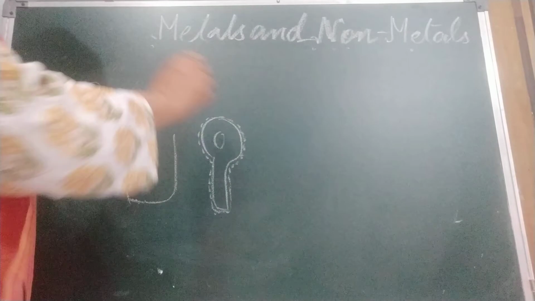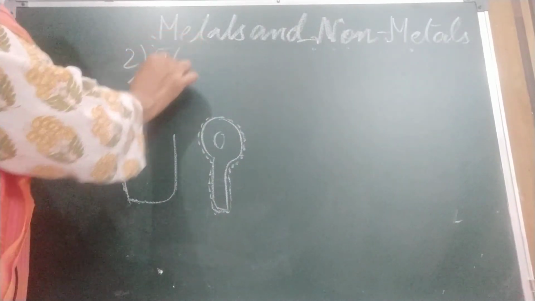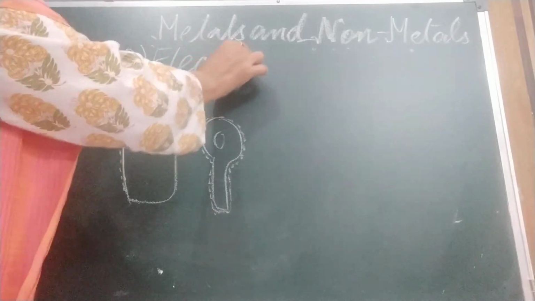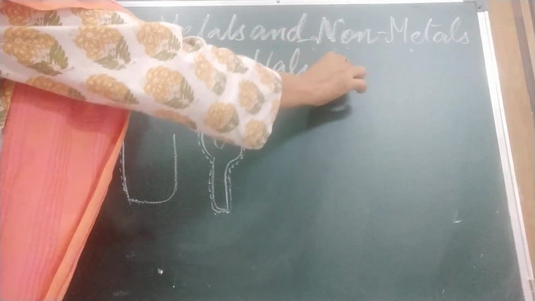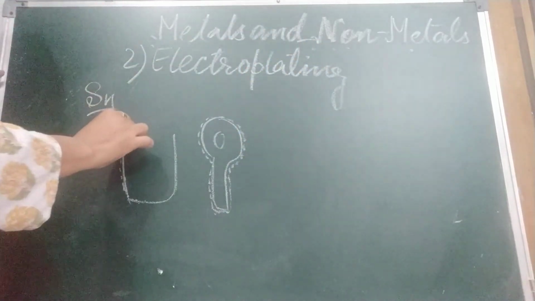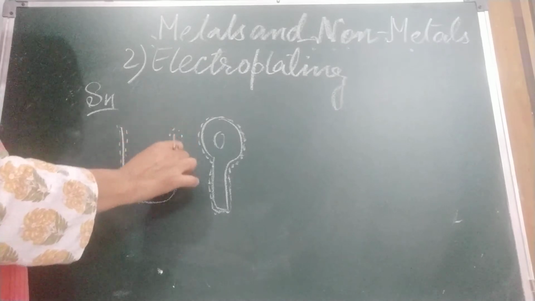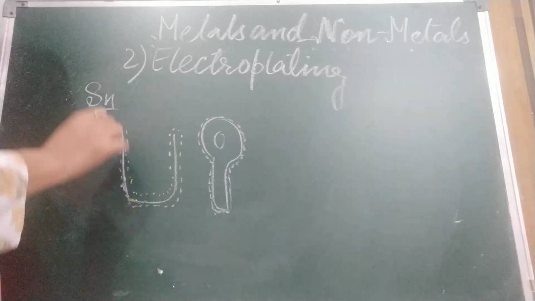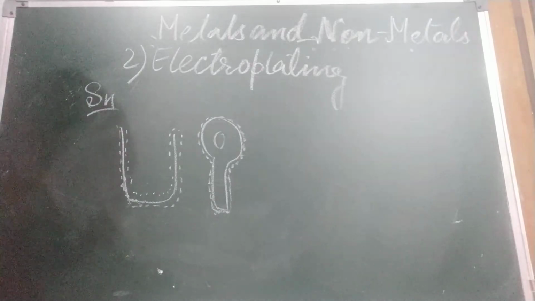This method we will discuss later on. Electroplating. What do we call this method? Okay. By this method we pass electric current and deposit tin or another metal which is corrosion free on the metal which can corrode easily.